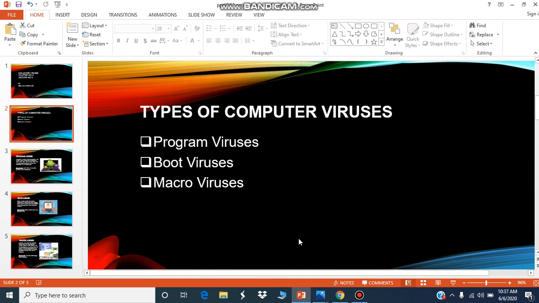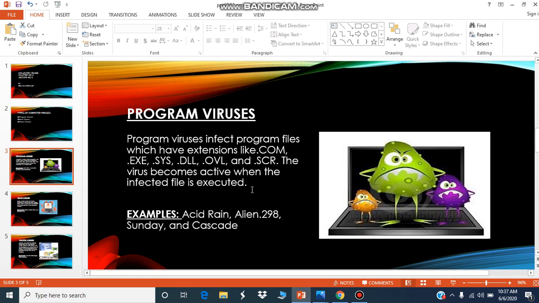In today's lecture, we'll talk about the types of computer viruses. So by grouping viruses by their target, we can divide them into the following categories. These are program viruses, boot viruses, macro viruses. So let's go through them one by one.